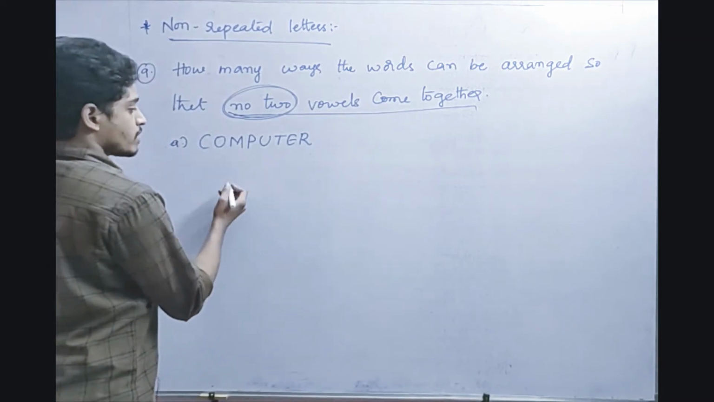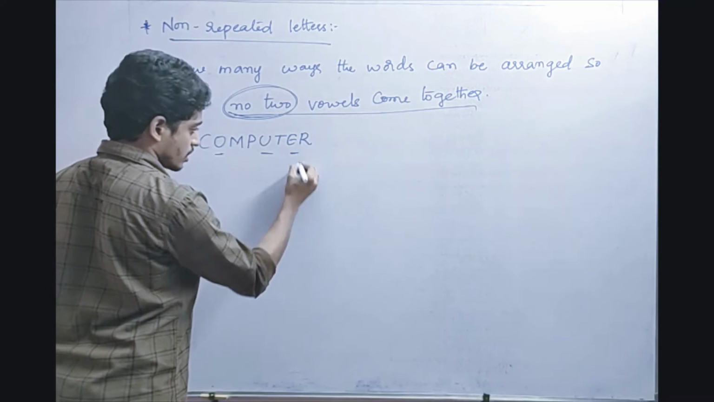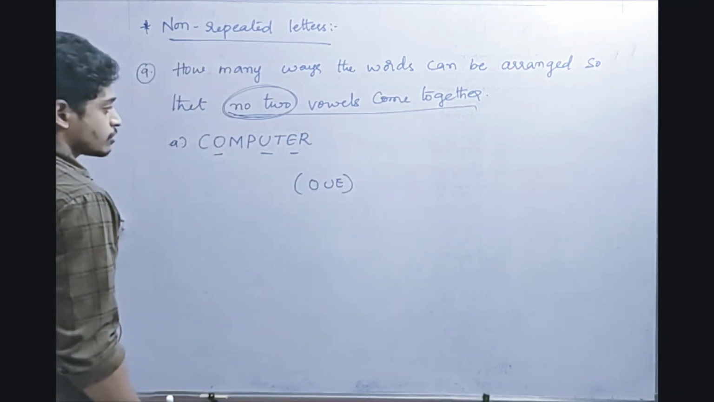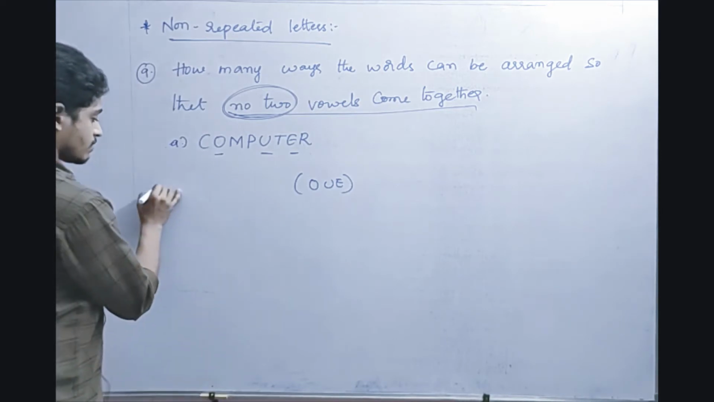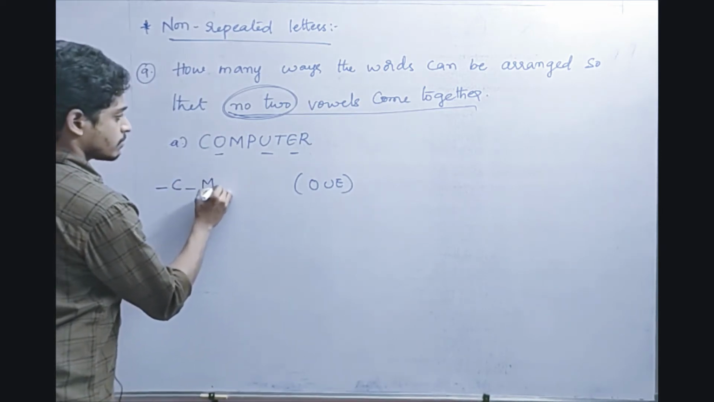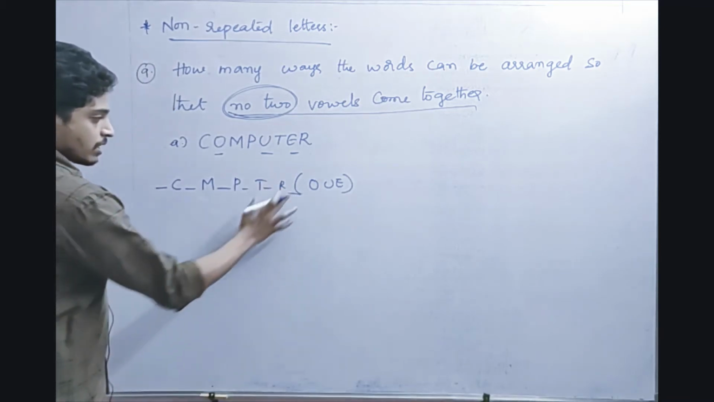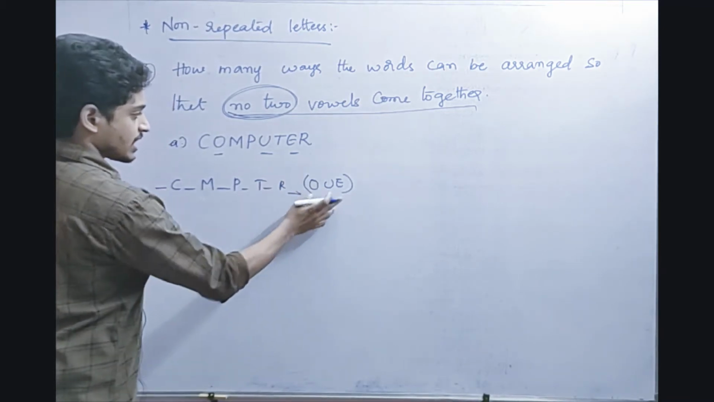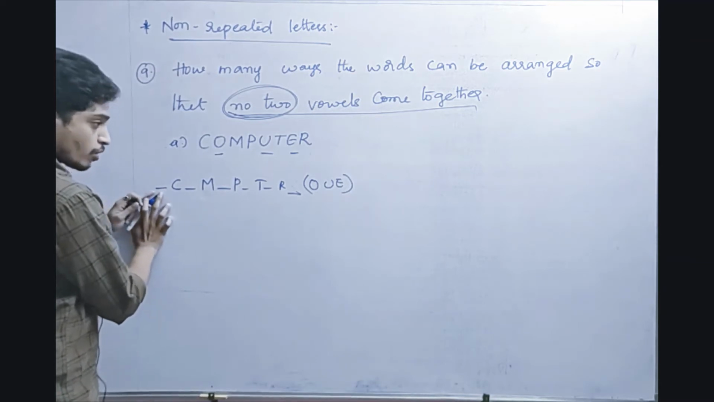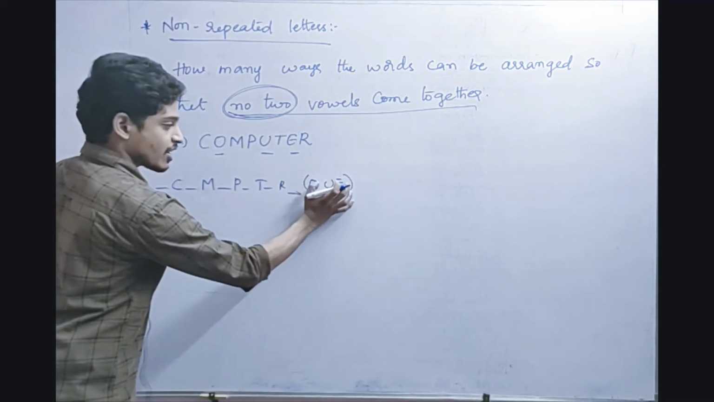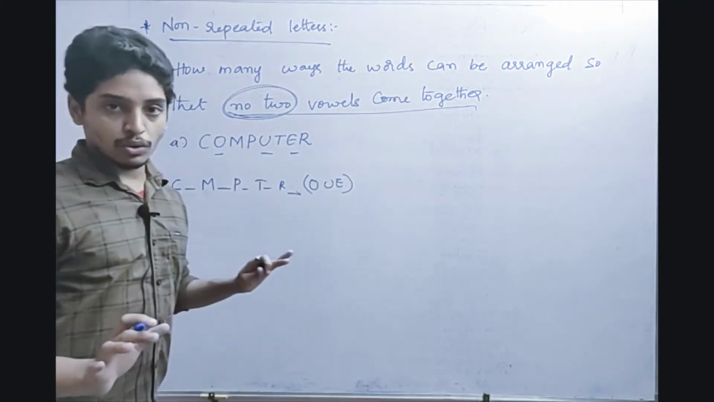So what are the vowels first? O, U, E. So these are the vowels. Right friends? So how many remaining letters are there? C, M, P, T, R. So these 3 vowels should never come here. If O comes here, U should come here, or E should come here, or any other place. But these 3 or any 2 should never come together. 2 vowels should never come together.